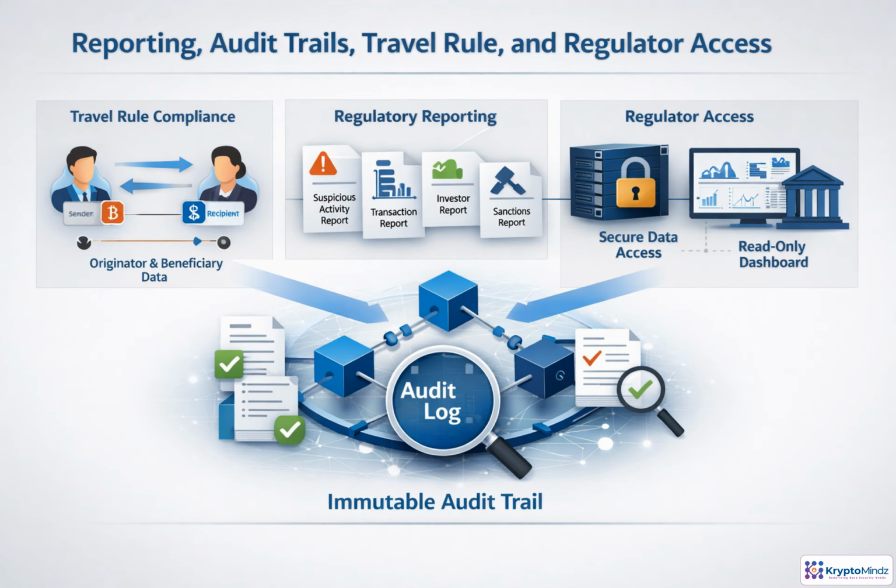Compliance does not end when a transaction is approved. The platform must prove what happened, why it happened, and which controls were applied. Travel rule workflows exchange required originator and beneficiary data. Reporting turns events into suspicious activity reports, transaction reports, sanctions reports, and audit packages. Immutable logs preserve policy versions, inputs, approvals, user actions, and exceptions. Regulator access should be controlled, read-only, and evidence-based, so supervision is transparent without exposing more data than necessary.